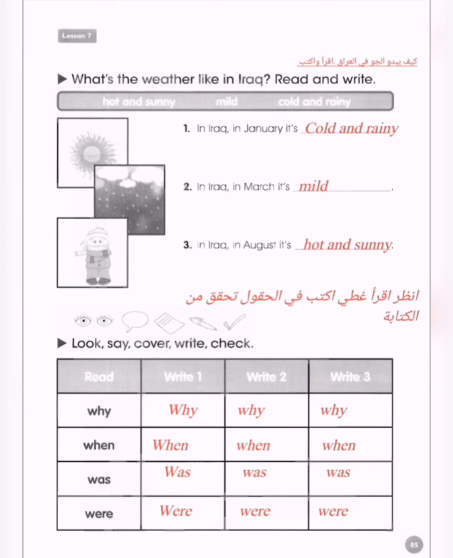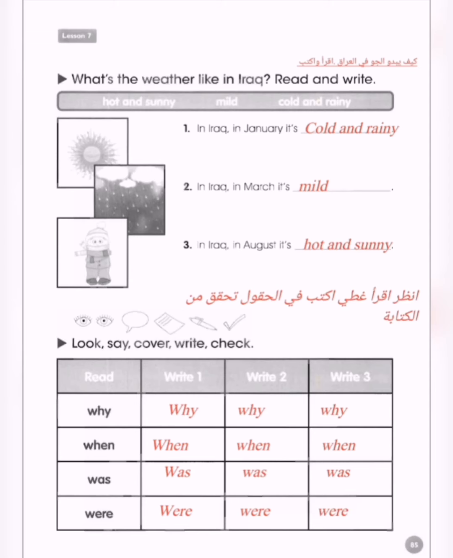Number 2, in Iraq, in March, it is mild, معتدل. الجو في March معتدل. Number 3, in Iraq, in August, it is hot and sunny. حار ومشمس. So we have to keep the adjective of the weather of each month. يجب حفظ صفات الجو حسب الأشهر.